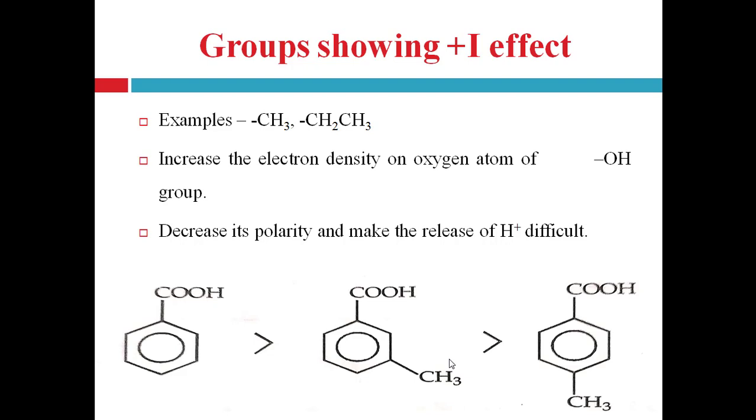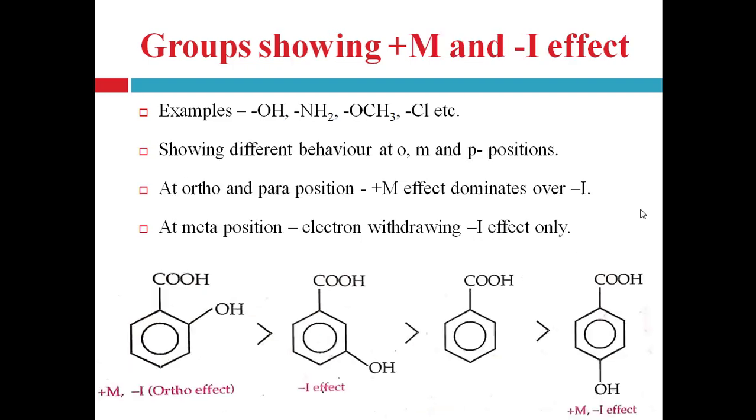So here the relative acidic strength is given. Benzoic acid is more acidic than meta-methyl benzoic acid, and this one is more acidic than para-methyl benzoic acid, right? So a group showing the electron releasing inductive effect decreases the polarity of the OH bond, and due to the decreased polarity, release of H plus becomes difficult, which leads to decreased acidic strength of the acid.